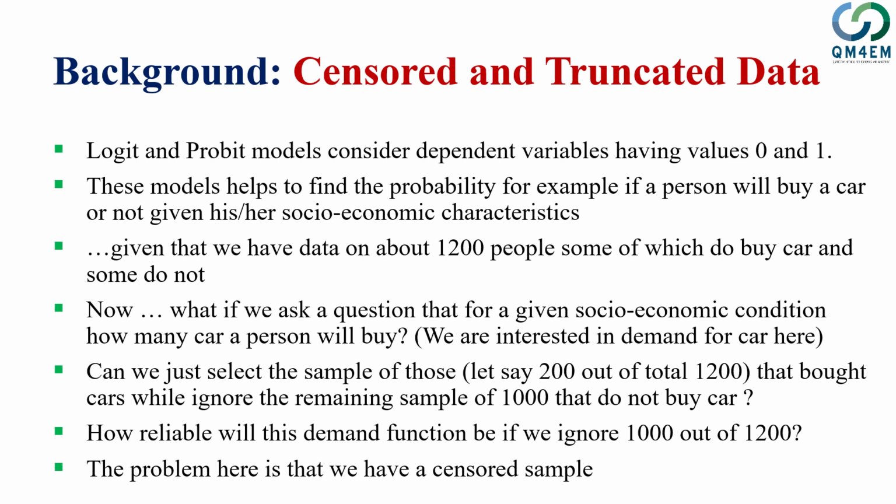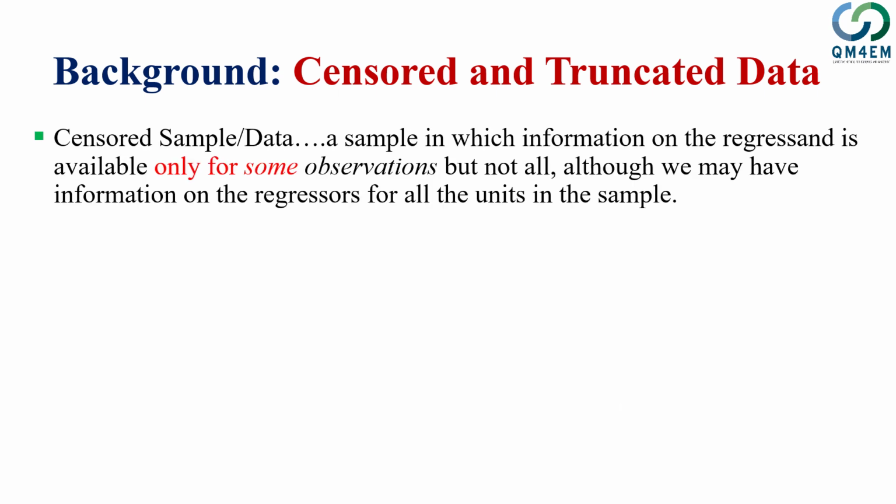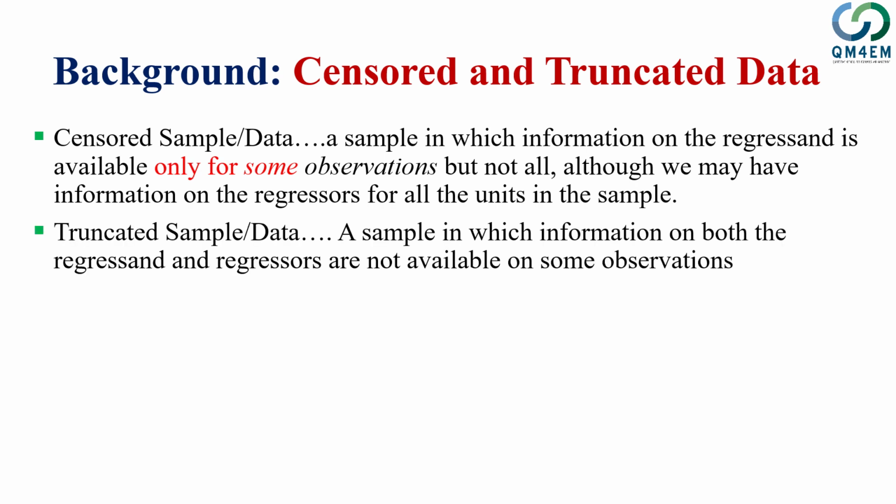To put it more formally, we say a censored sample or data is a case in which the information on the regressand, that's the dependent variable, is available only for some observations but not for all, although we may have information on the regressors for all the units in the sample. So that's the case when you have data of the dependent variable for just a limited number of observations, not for the entire sample.